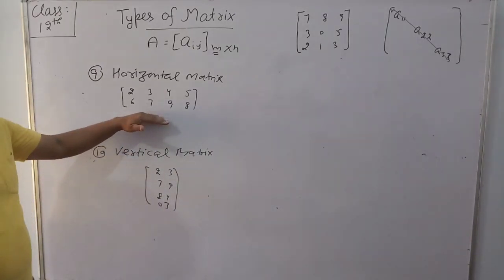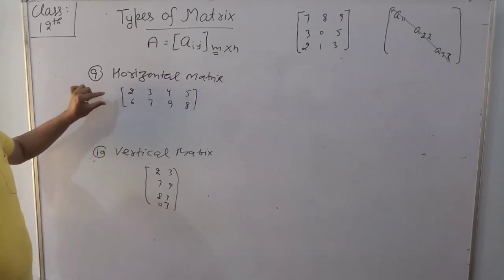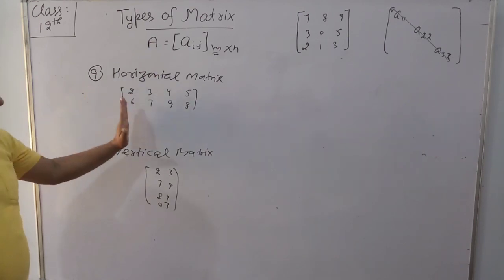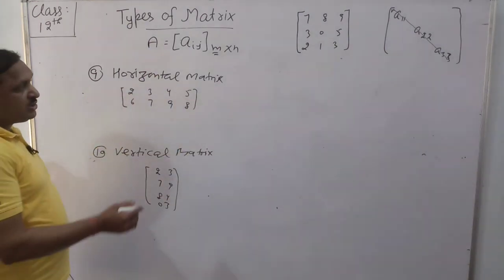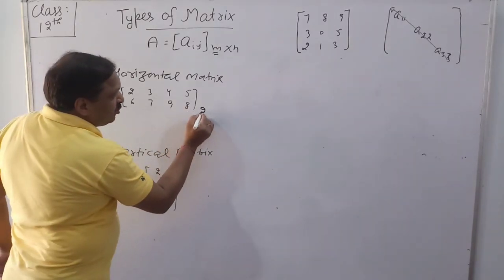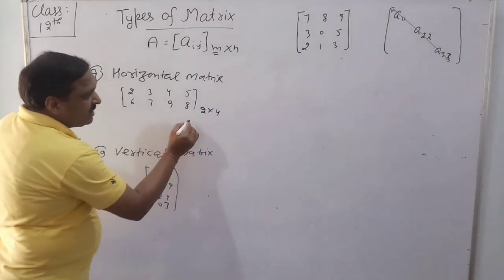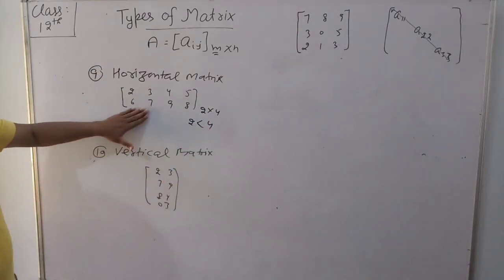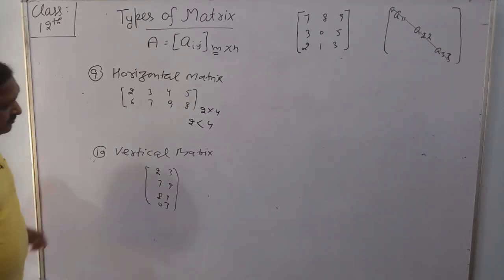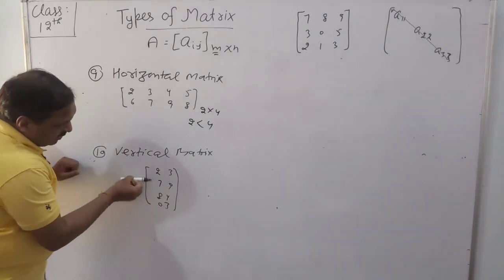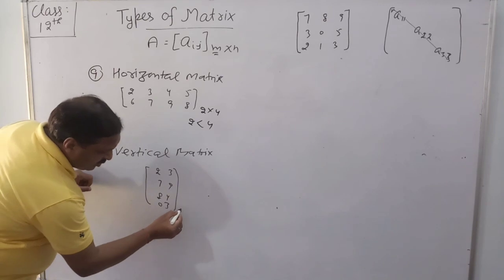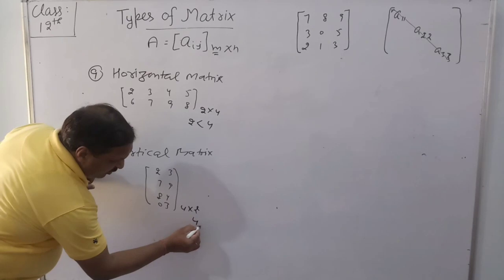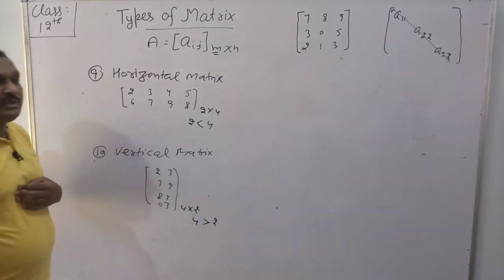In the first matrix there are only 2 rows, so the number of rows is less than the number of columns, because the order of this matrix is 2 by 4. In the other matrix there are 4 rows and 2 columns, so the number of rows is greater than the number of columns.